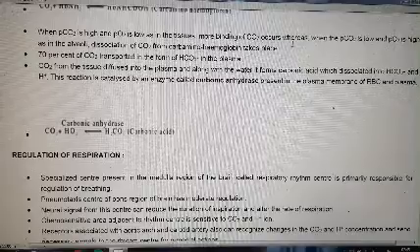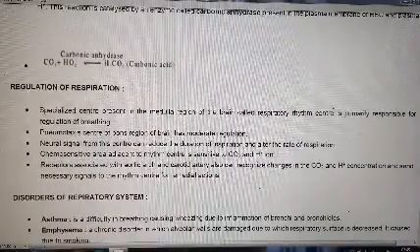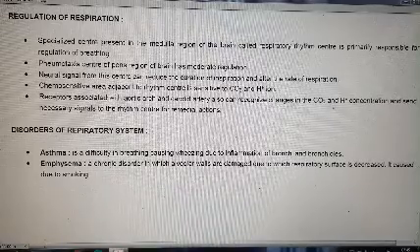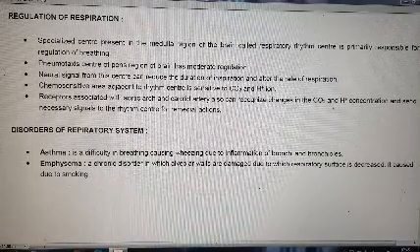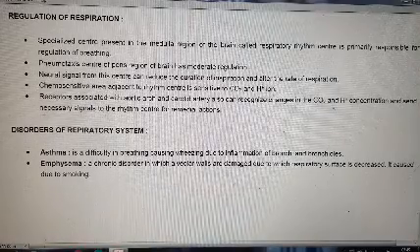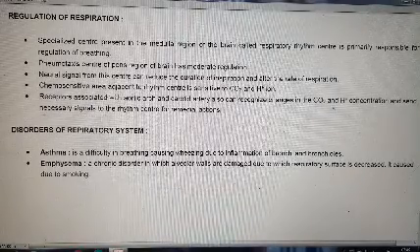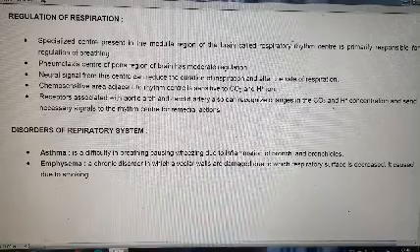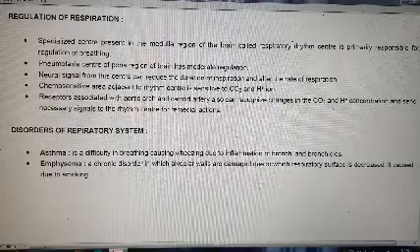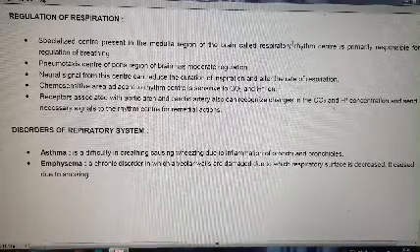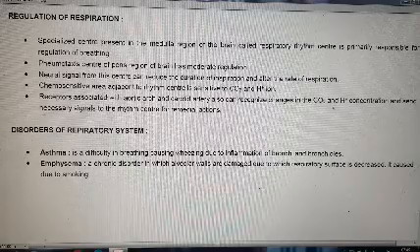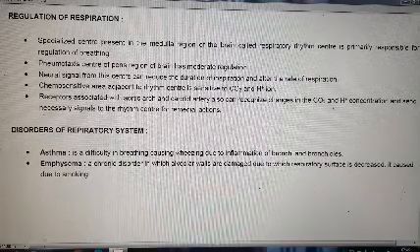Now let's talk about the regulation of respiration, how respiration is regulated. A specialized center present in the medulla region of the brain, called the respiratory rhythm center, is primarily responsible for regulation of breathing. Pneumotaxis center of the pons region of the brain has moderate regulation. Neural signals from this center can reduce the duration of inspiration and alter the rate of respiration.